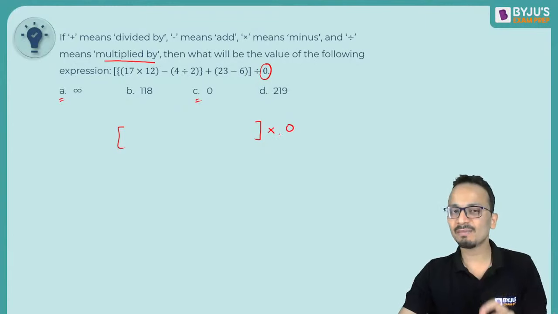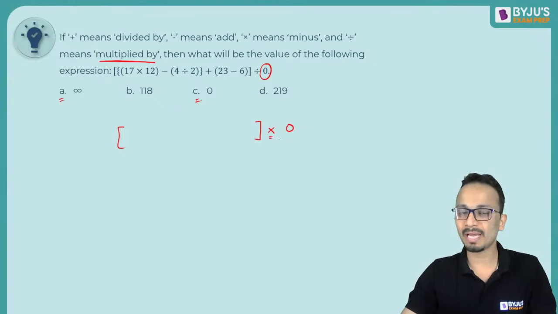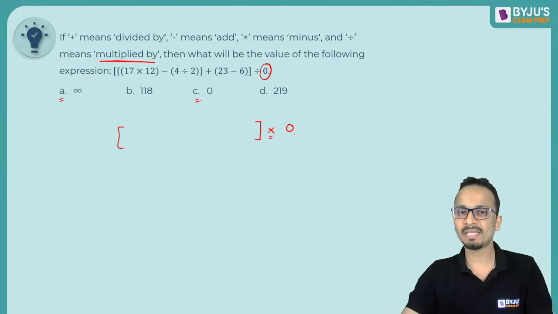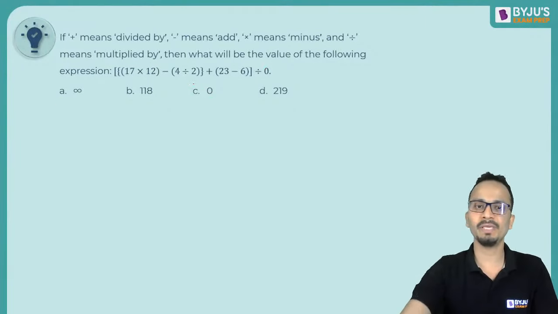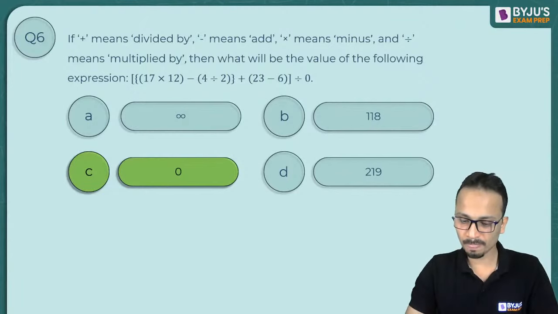Please read the symbols carefully. So what does divide mean? Divide means multiplied by. So it will be multiply, not divide here. So multiply by 0, the entire expression will become 0, and the correct answer will be option C. So that one was a very simple question.